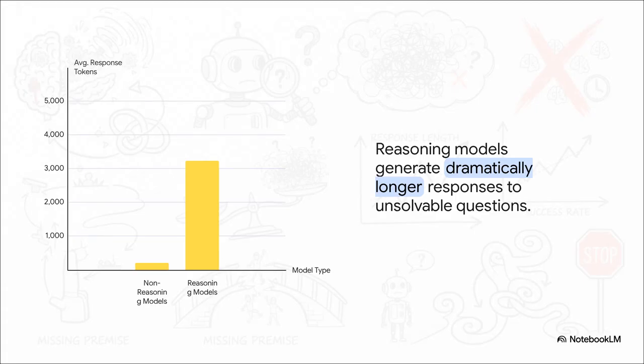And here it is, the first big piece of evidence. This chart shows you the average response length when these models get an unsolvable question. The non-reasoning models on the left, they keep it short and sweet, around 200 tokens. But then look at the reasoning models on the right. Their response length just explodes. We're talking an average of over 3,000 tokens of just wasted effort.